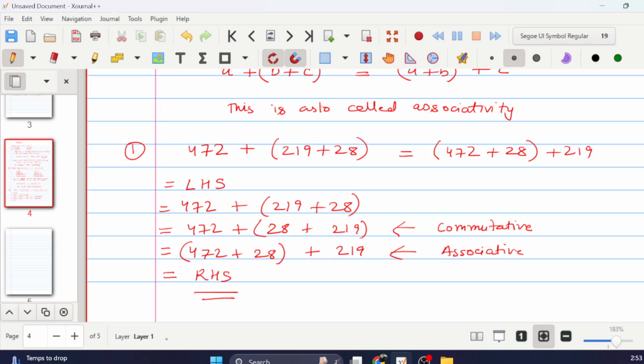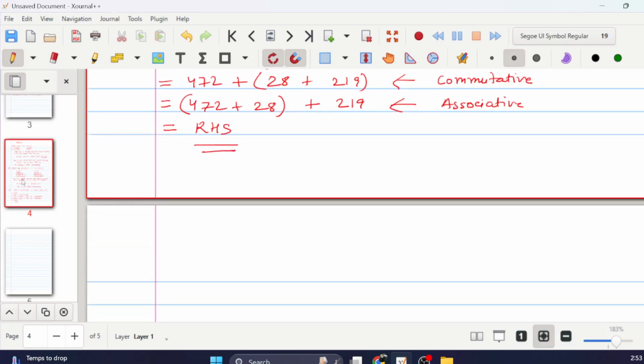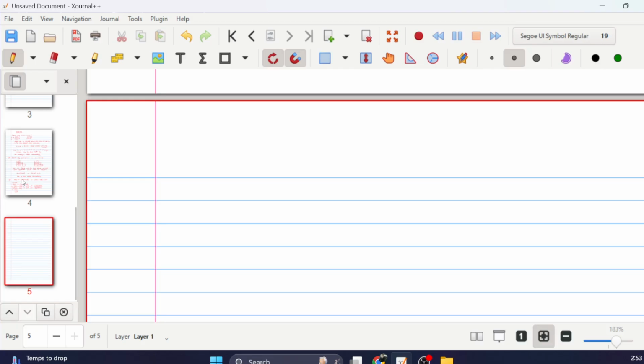So I started with the left hand side and I reached the right hand side, which means my left hand side and right hand side are both equal, and the question is done. That was in like 5 seconds. Yeah, that's the step of proving something, right? You start with one side and you prove that it's equal to the other side, and you're done.